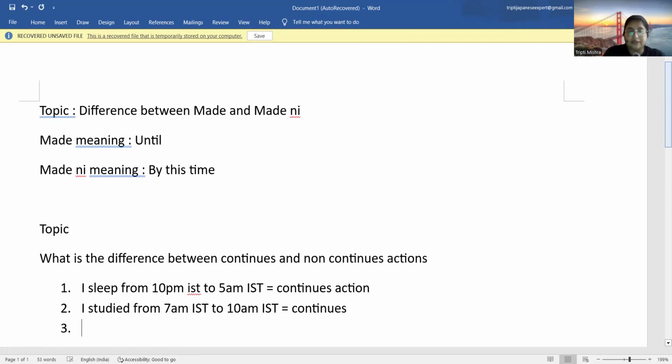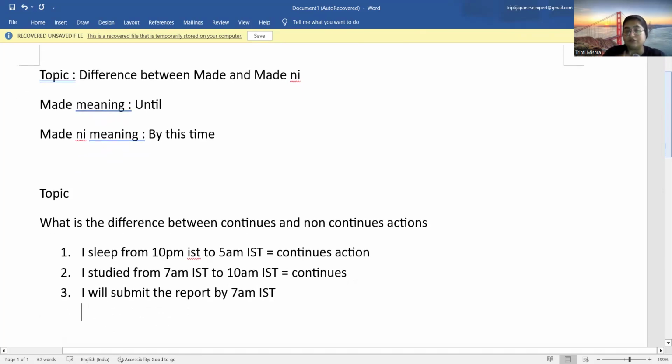Okay. But if I say that I will submit the report by 7 a.m. IST, is it a continuous action? No, it is not a continuous action. So the person is saying that I will try my best to submit you the report before 7 a.m. IST. Understand the meaning? When I say I will submit the report by 7 a.m. IST, generally it means that the person has to submit the report before 7 a.m. IST. Before this certain time, the person has to submit the report.